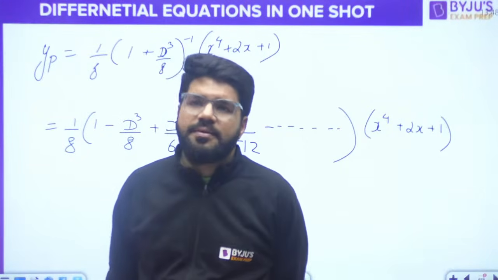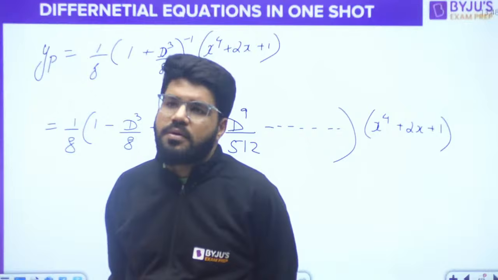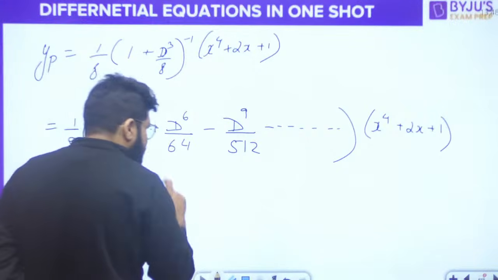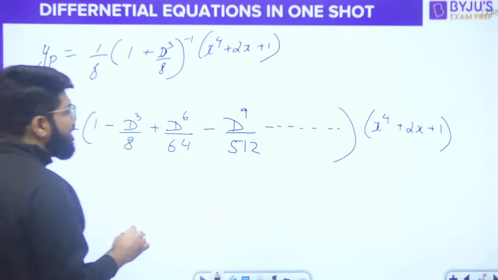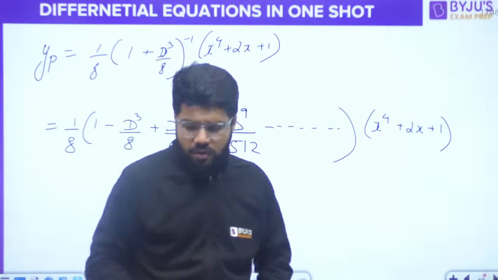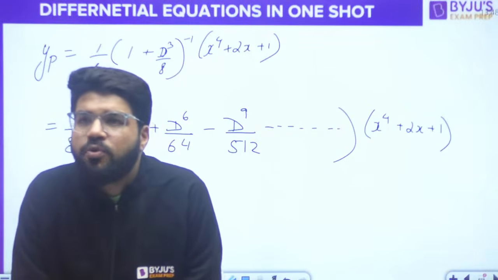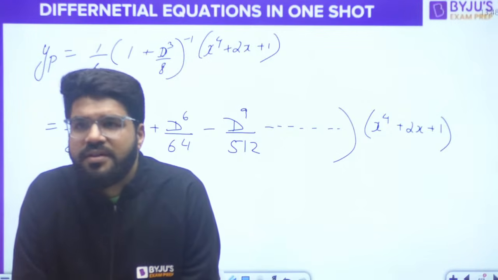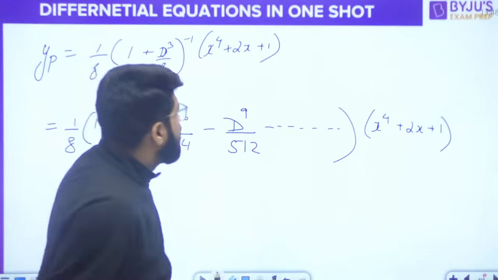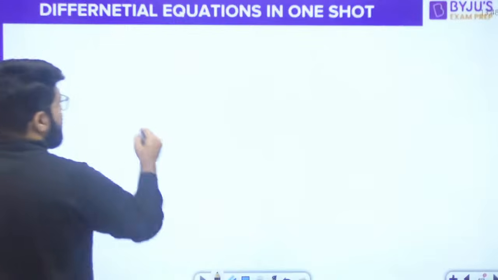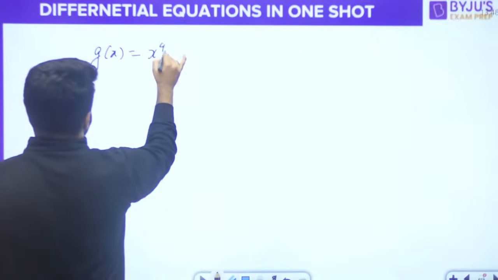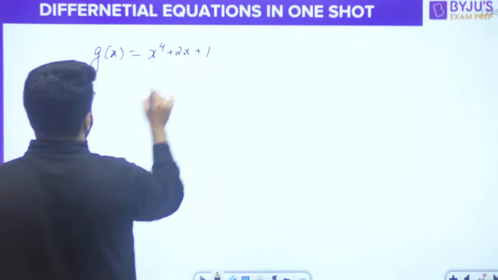So how many terms are to be taken? Here you will note that it's a fourth order polynomial. You can only calculate up to the fourth derivative. Look, what is g(x)?